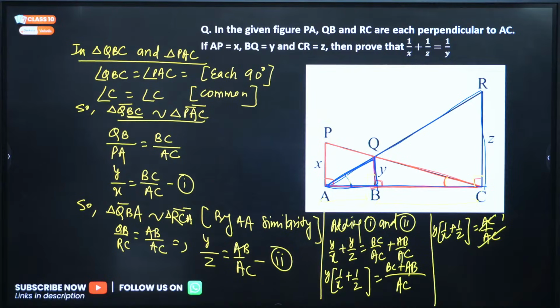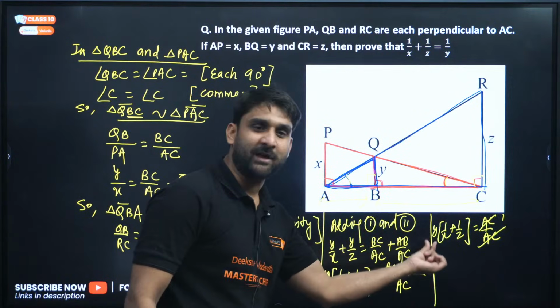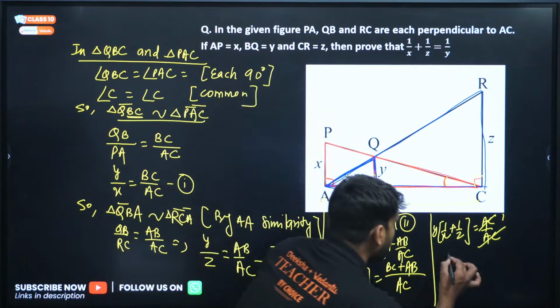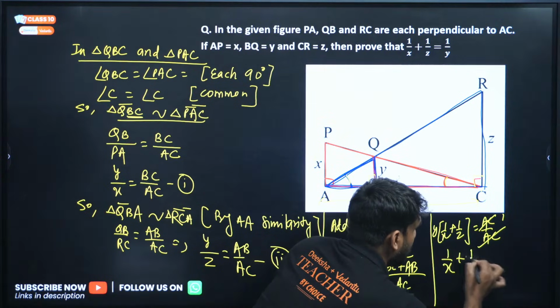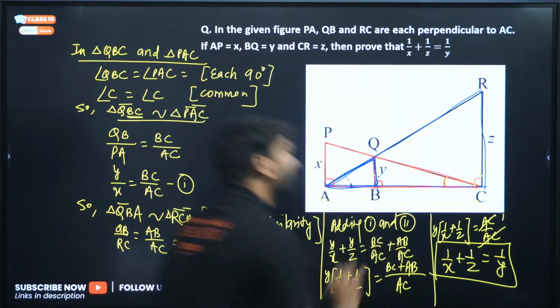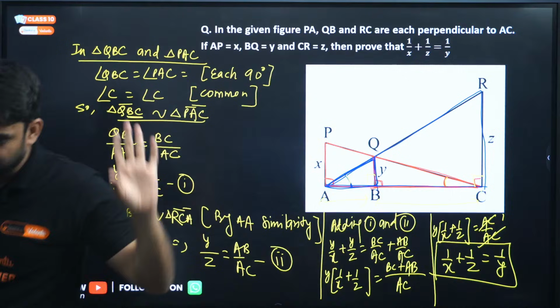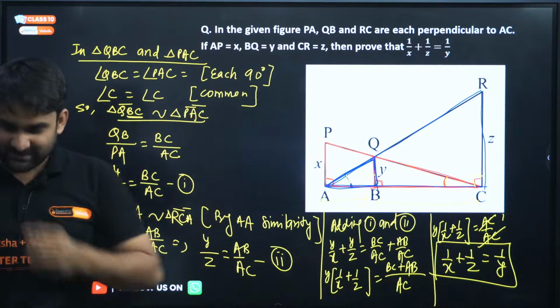will be 1. Yes, my dear, AC by AC will be 1, and this Y is in multiply form, that will go there. So 1 by X plus 1 by Z will be equal to 1 by Y, hence proved. Yes, my dear.